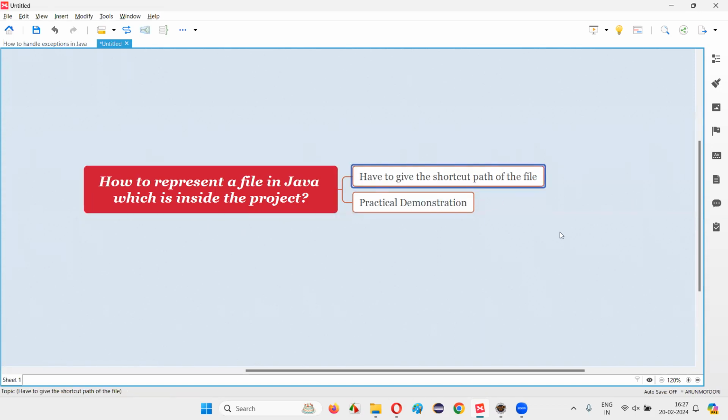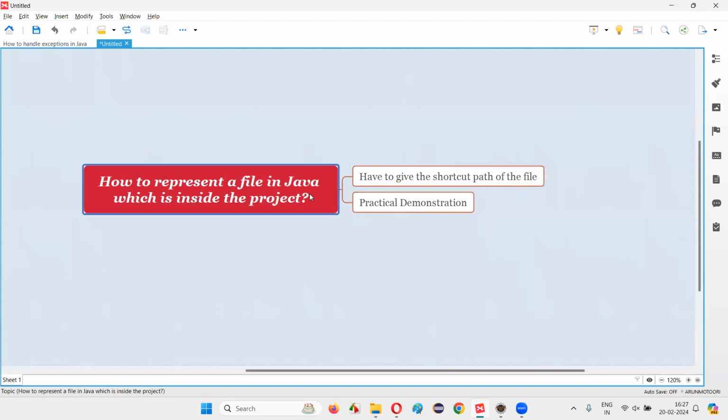In order to represent a file in Java which is inside the Java project, we have to create an object for the file class, and in the file class constructor, we have to pass the shortcut path of the file. We don't have to pass the full path of the file. Rather, whatever the path of the file is within the project, that shortcut path only we have to provide. We don't have to provide C drive and all those things. Directly under the project, whatever the location of the file is, that is the shortcut path we have to provide. Okay.